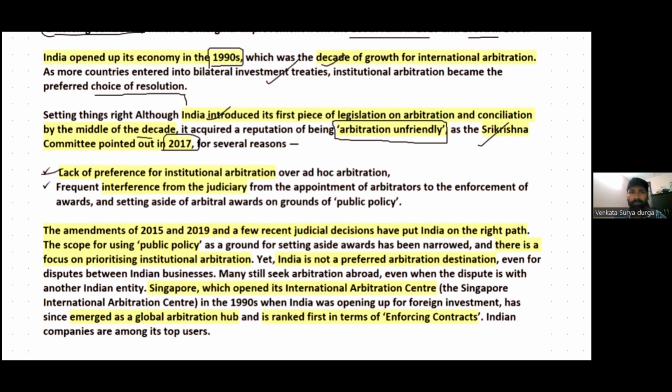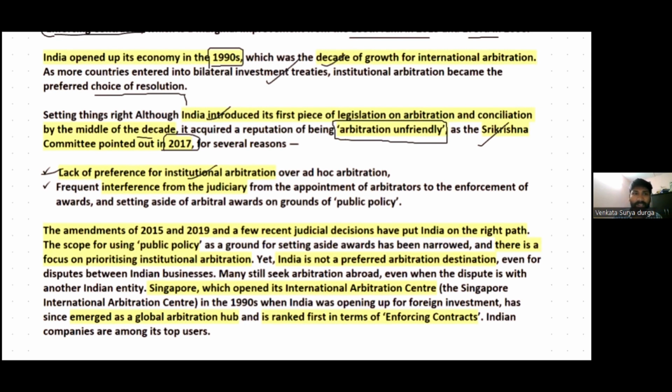The one reason is the lack of preference for institutional arbitration over ad hoc arbitration. In India, there's no preference for institutional arbitration. More and more preference is given to ad hoc, temporary arbitration, not permanent institutionalized arbitration. So this is one reason.